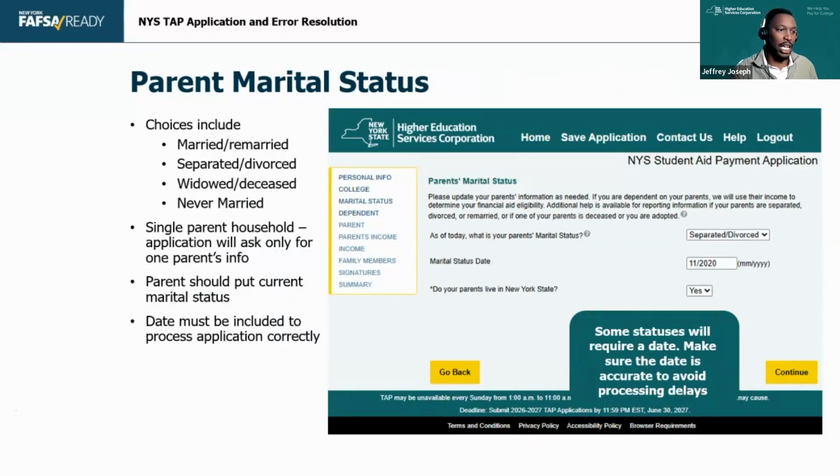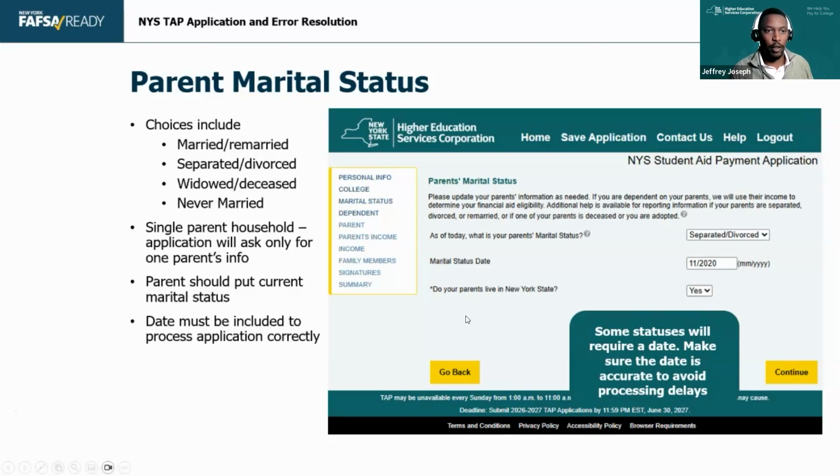That was something that really hampered students a lot last year because they would say the parents are separated or divorced, and then not have a date there. So we didn't know whether we needed that second parent or we didn't need that second parent. So just make sure that you're putting that correct date in. And yes, if they live in New York.